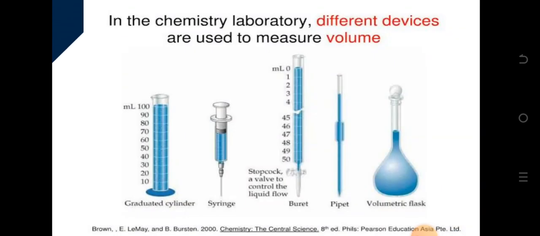All right. Now, in the chemistry laboratory, even in the physics laboratory, there are different devices that we use to measure volume. So those are the instruments. Look at that instrument. We have the graduated cylinder. We have the syringe.